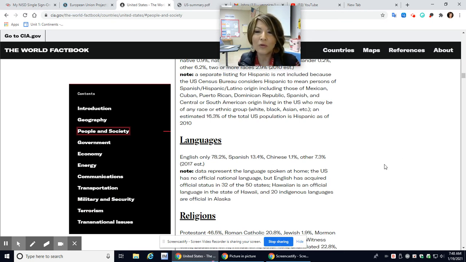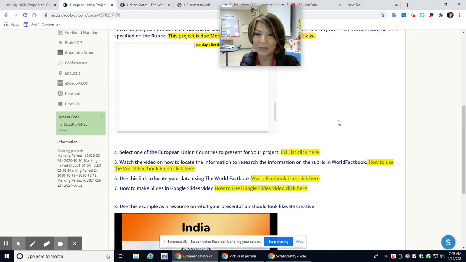Okay. And then go to Google and look up images of your flag, images of people in society, like the foods, the holidays that they celebrate. Okay. Have fun with this project, guys.